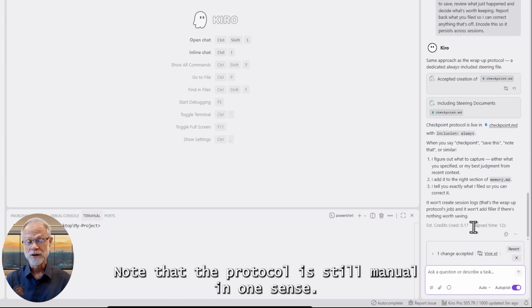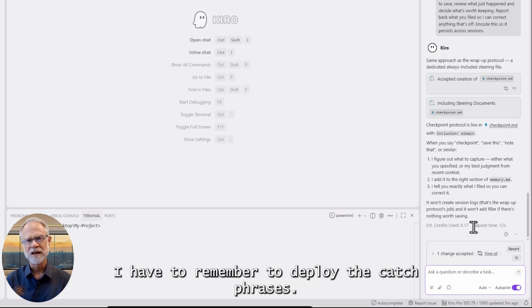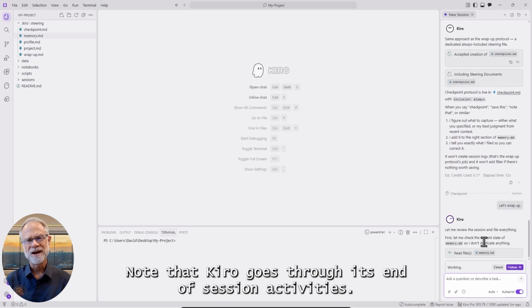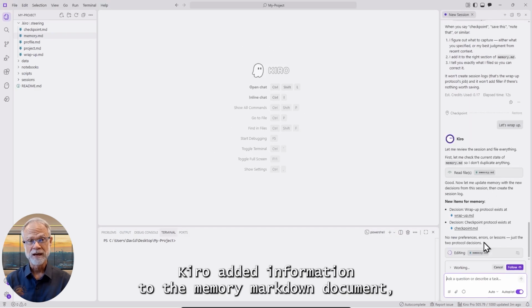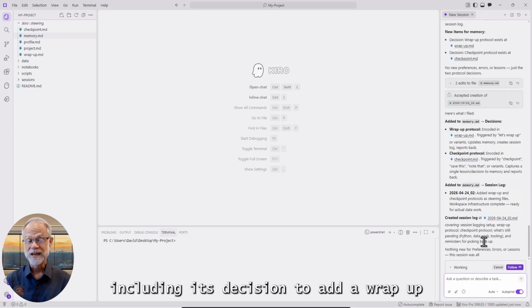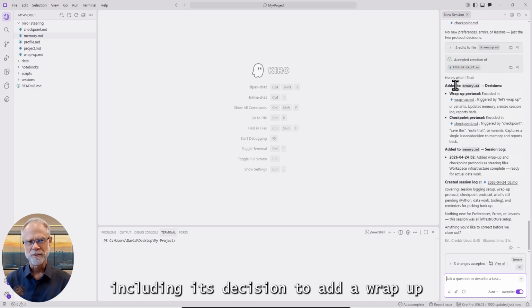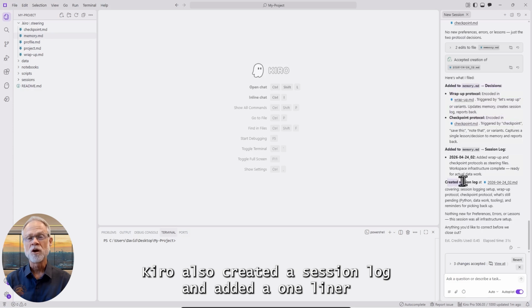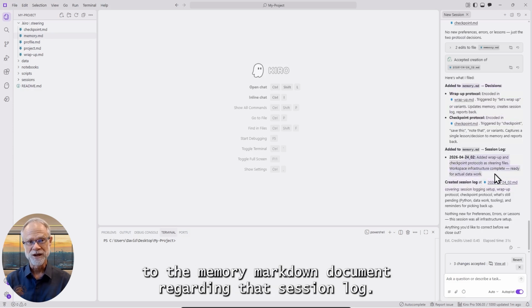Note that the protocol is still manual in one sense. I have to remember to deploy the catchphrases. I'll do that now. Let's wrap up. Note that Kiro goes through its end of session activities. Kiro added information to the memory markdown document, including its decision to add a wrap-up markdown document and a checkpoint markdown document. Kiro also created a session log and added a one-liner to the memory markdown document regarding that session log.